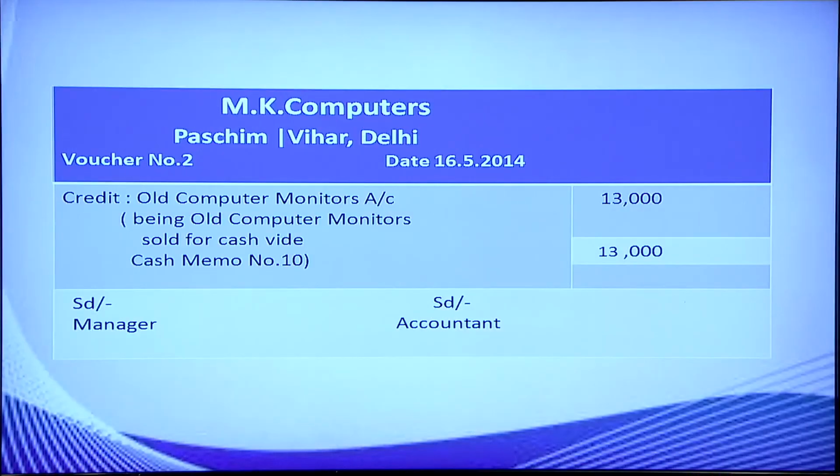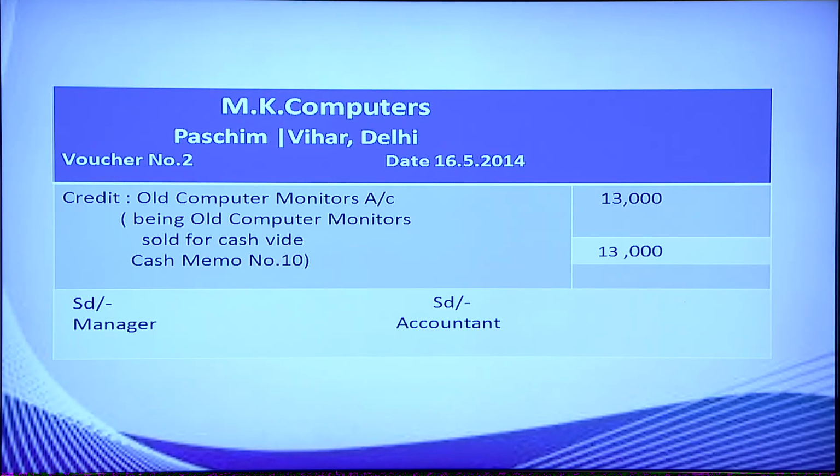Another transaction which occurred on 16th May, old computer monitors were sold. So, here also if you want to prepare a credit voucher, you have to write the name of the organization, then voucher number 2, date. After that, write the title of the account to be credited. Here I have written credit old computer monitors account.